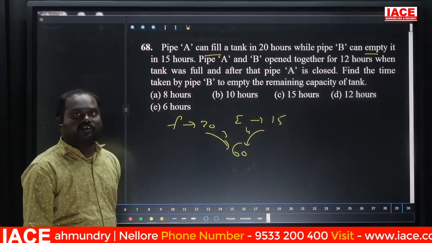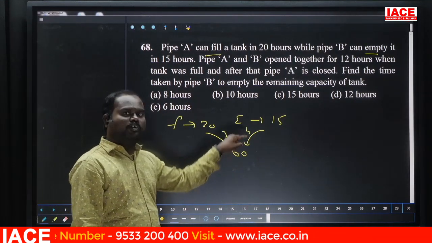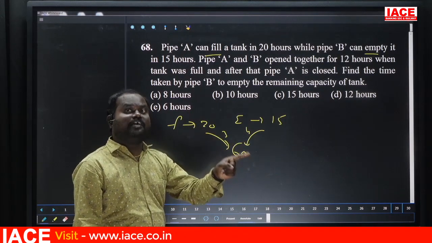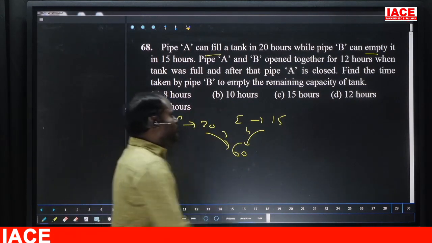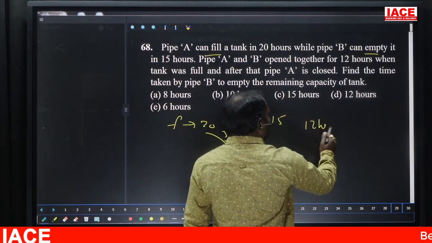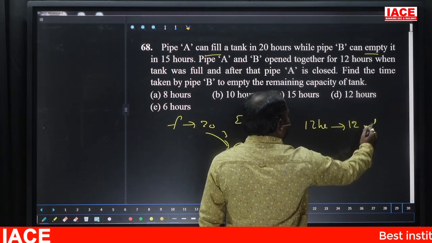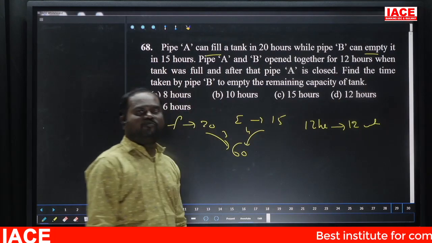Both are working for 12 hours. 3 units fill and 4 units empty, so obviously 1 unit is emptied in 1 hour. In 12 hours, 12 units are emptied. Out of 60, 12 units are emptied. Still what is the balance?